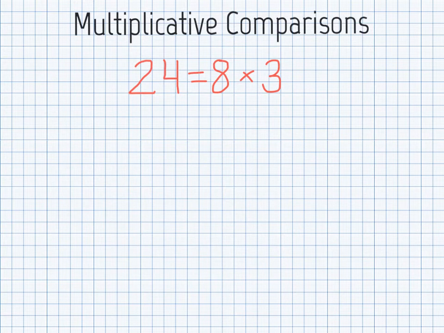Another way to think about this is that the equal sign, when we read this, can also be read as the word is. When you read a multiplication statement, you also know that this symbol can be read as times.